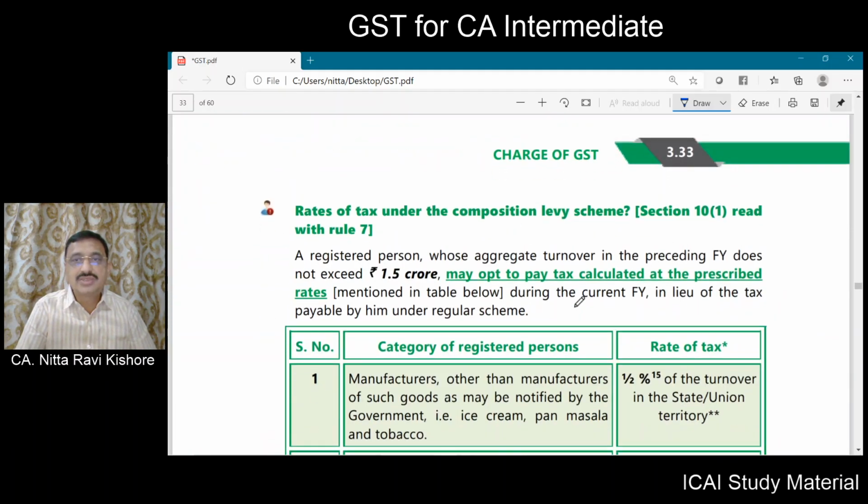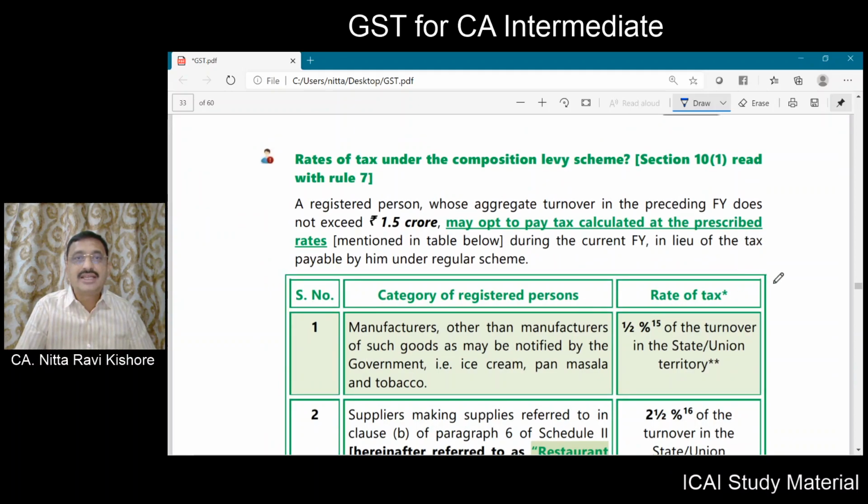Now coming to the next point, rate of tax under the composition levy. You already know the current threshold limit is 1.5 crore or 75 lakhs as the case may be. Now he has to pay the tax at the prescribed rate.